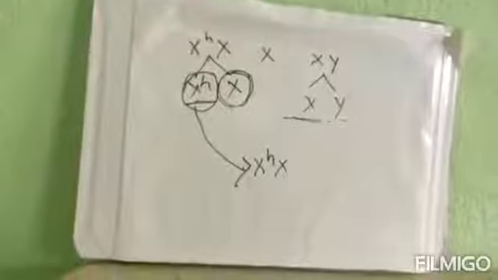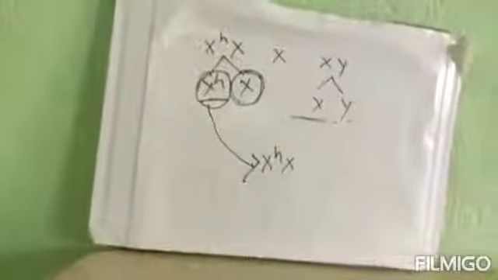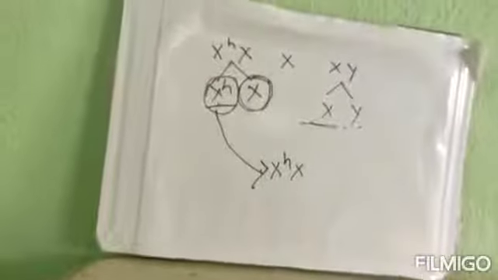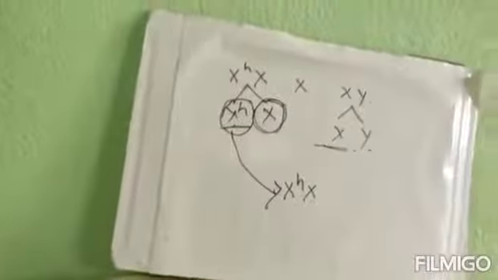So the answer to this question is 0%, because they cannot produce a hemophilic girl child. They can produce a carrier girl child, but not a hemophilic girl child. Got my point? But they can produce a hemophilic son. So this will be 0%.